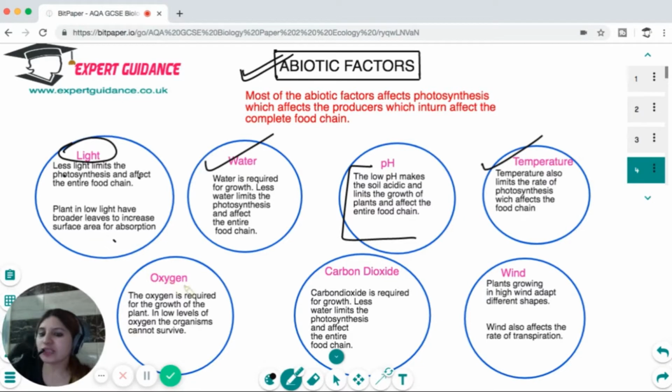Oxygen limits growth as it is required for respiration. Carbon dioxide is required for photosynthesis, and plants growing in high wind will have different shapes. Wind will affect the rate of transpiration and the rate of absorption of water, which will in turn affect the entire food chain. So all these abiotic factors are interconnected with each other.